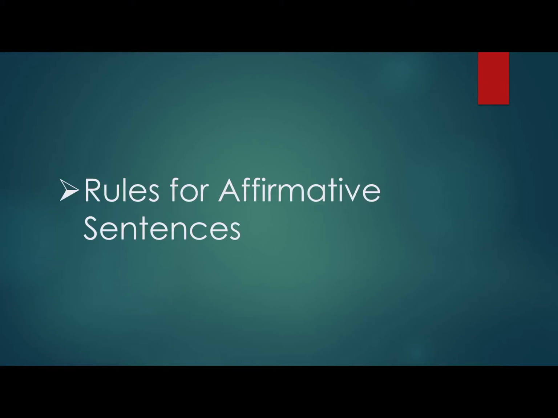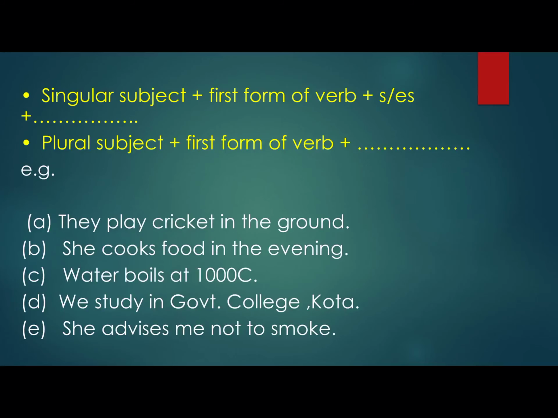Now, what are the rules for the affirmative sentence? Remember this, that if the singular subject is there, we use first form of the verb, then s or es, and then object.